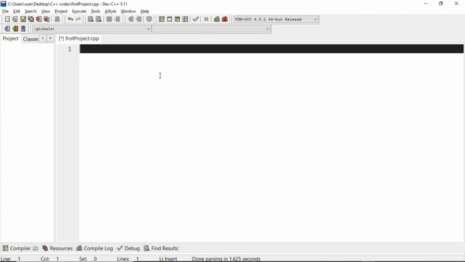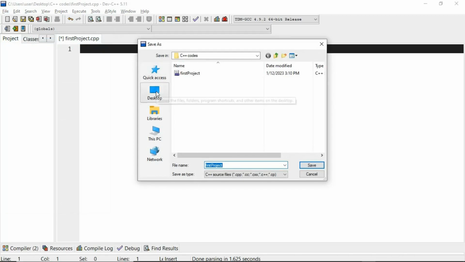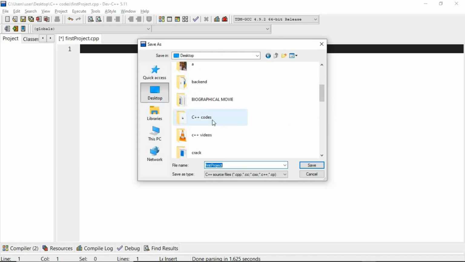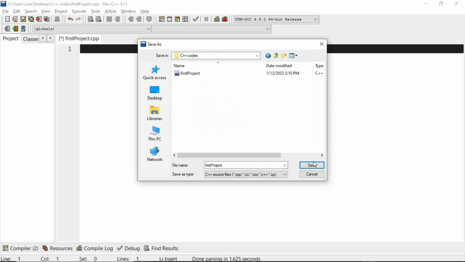As you can see already, this project has been saved, firstproject.cpp. Now how do we save a C++ code? Let's start with that. Let's go to file and click save as. Go to desktop, you find the folder which you created, which you named C++ codes. This is mine. I'm just going to open this.